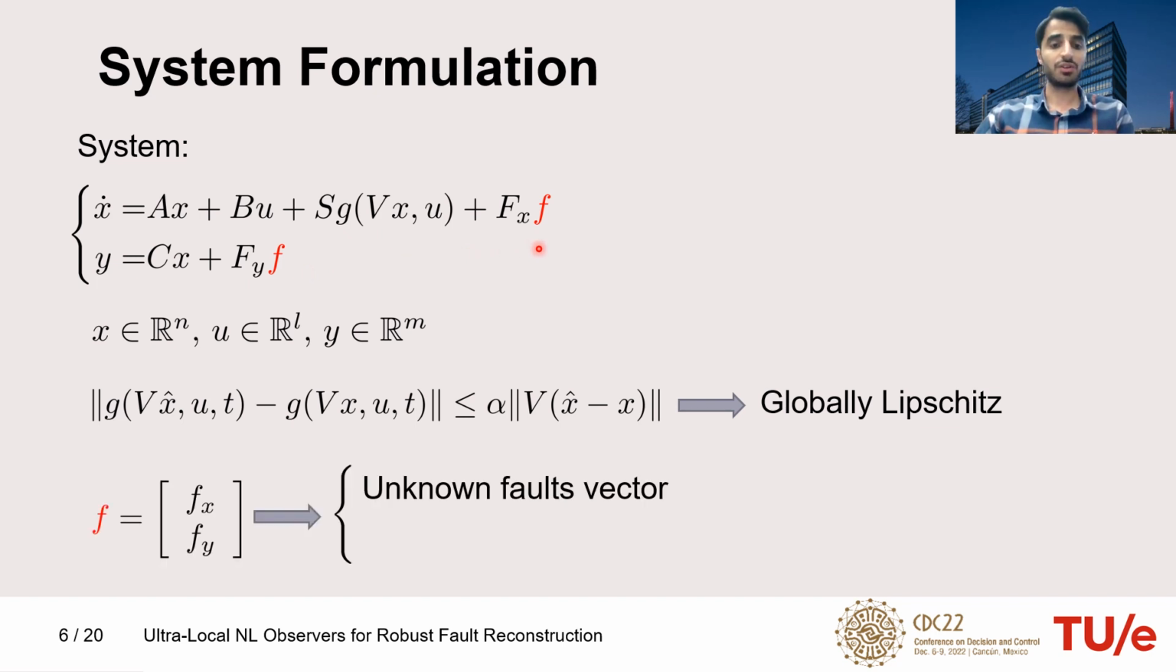F here is an unknown fault vector, which consists of process faults and sensor faults. Also, we assume that the fault vector is R times differentiable. So here we would like to estimate this fault vector knowing the system model and real-time input and output data.